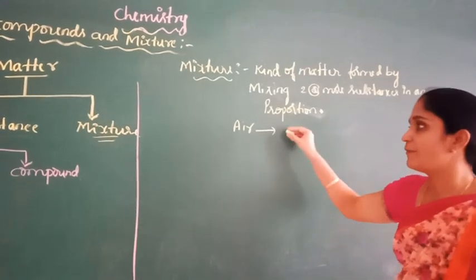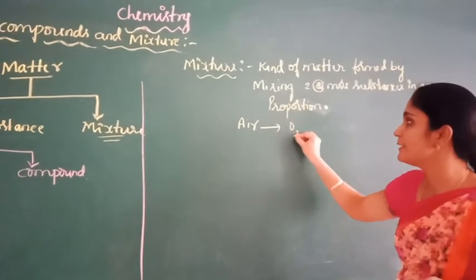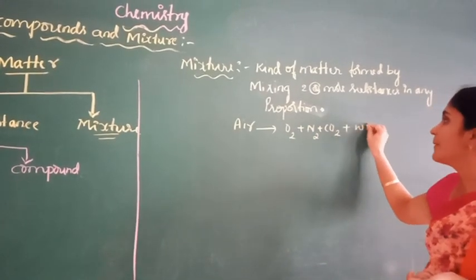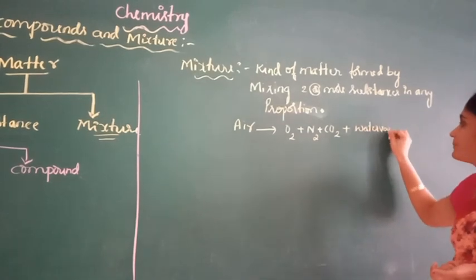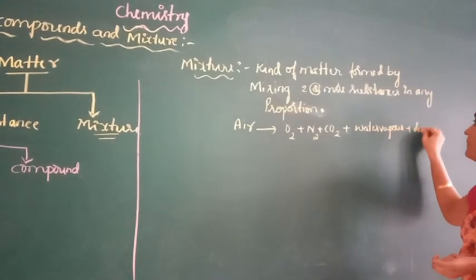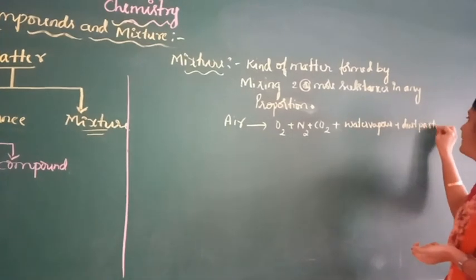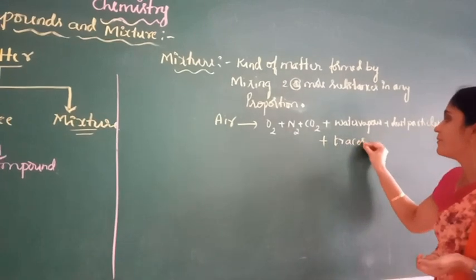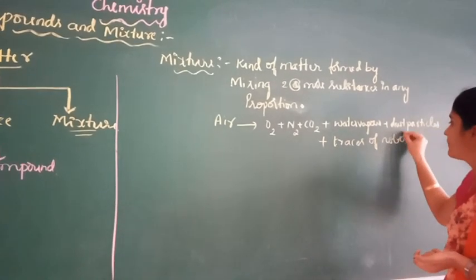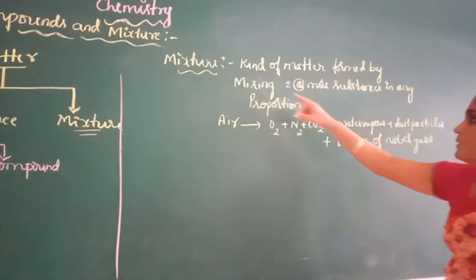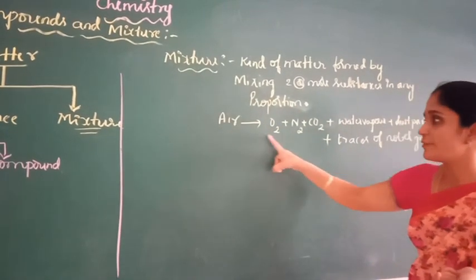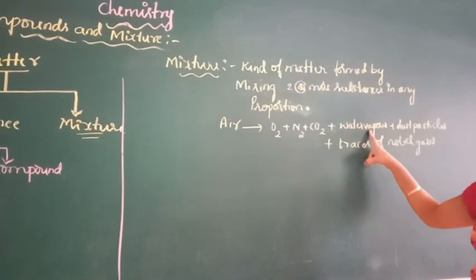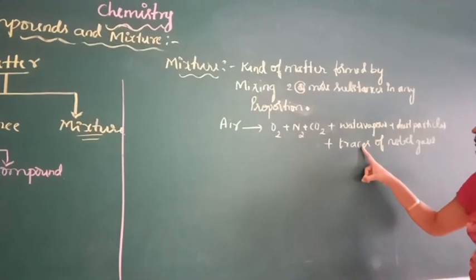Air is a mixture of gases like oxygen, nitrogen, carbon dioxide, and it also contains water vapor, dust particles, and traces of noble gases. So air is an example of a mixture.